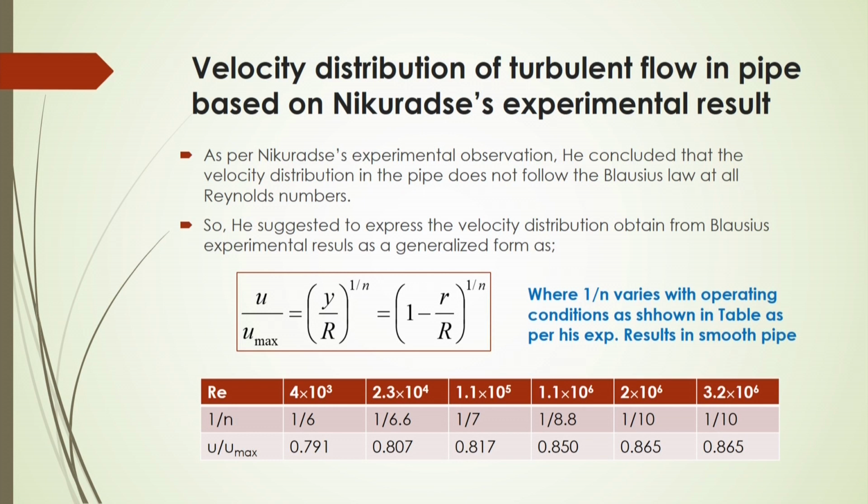Similarly, the velocity distribution of turbulent flow in a pipe can be obtained from Nikuradse's experimental results.